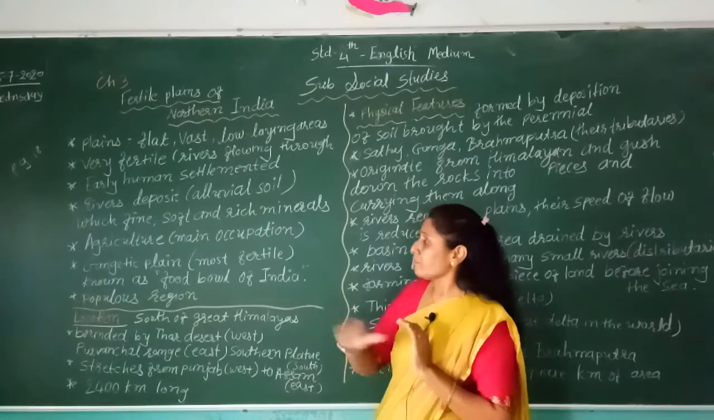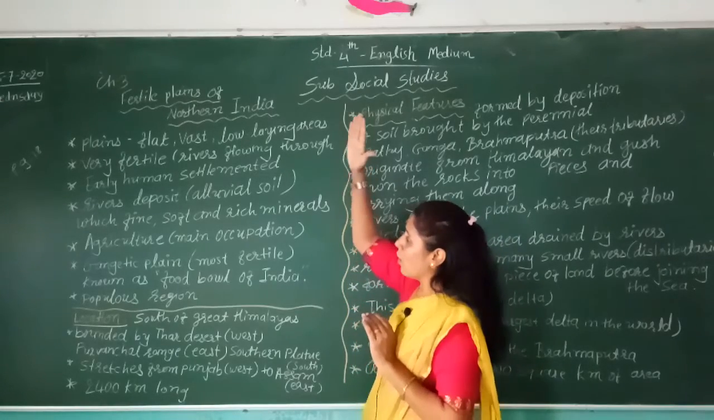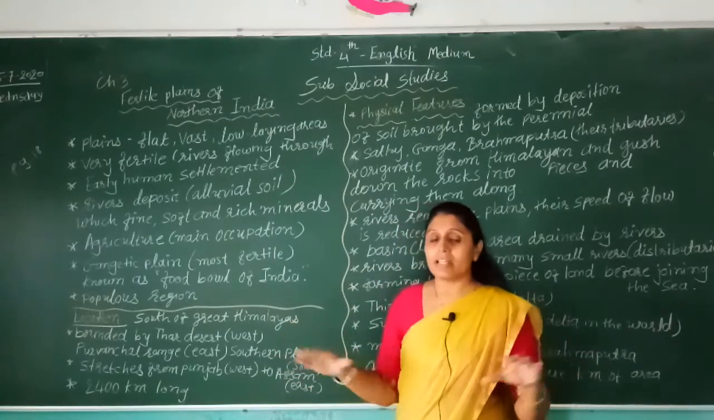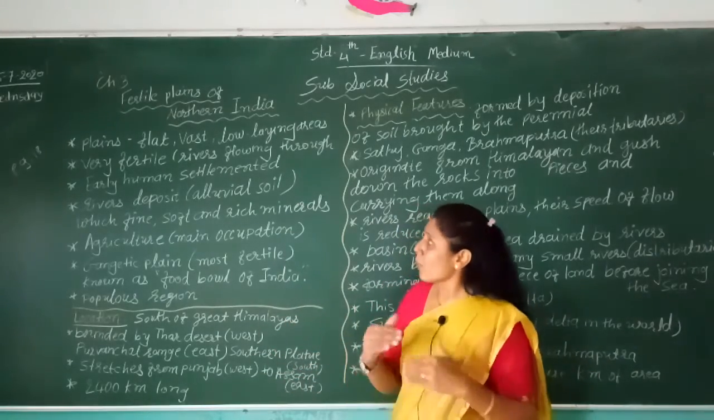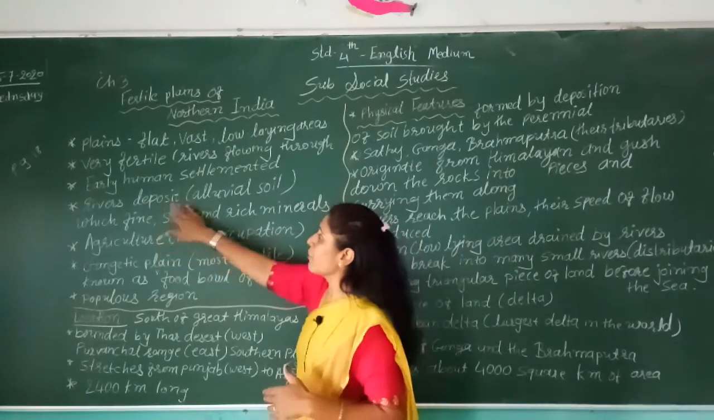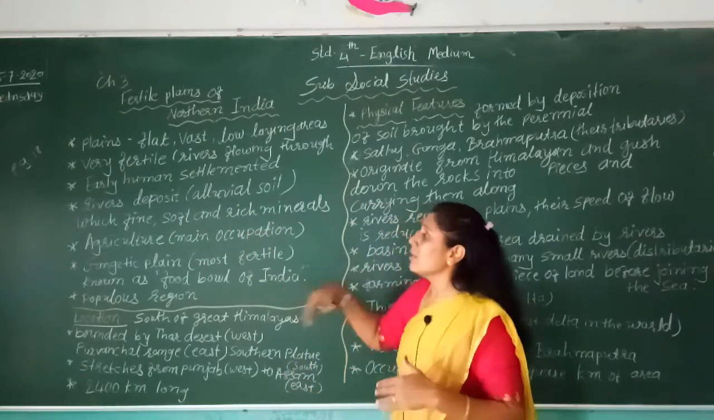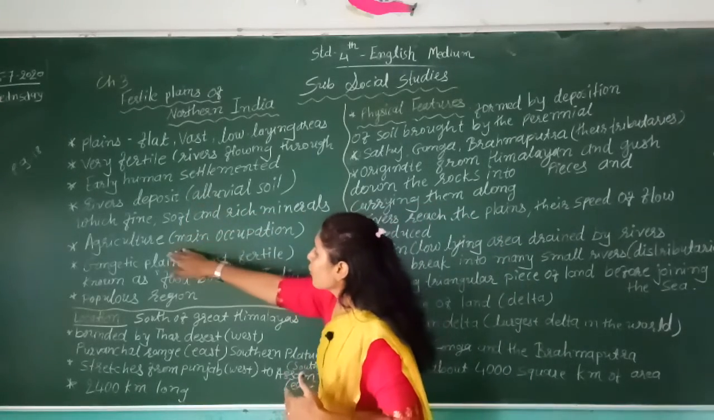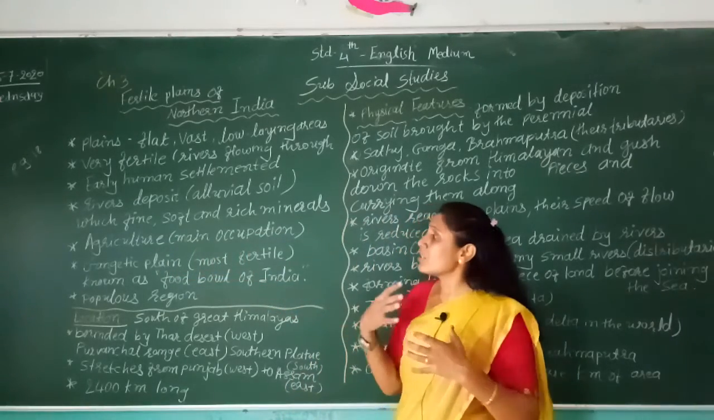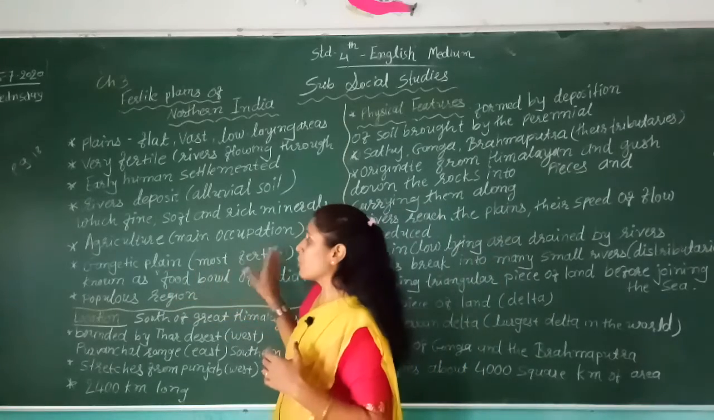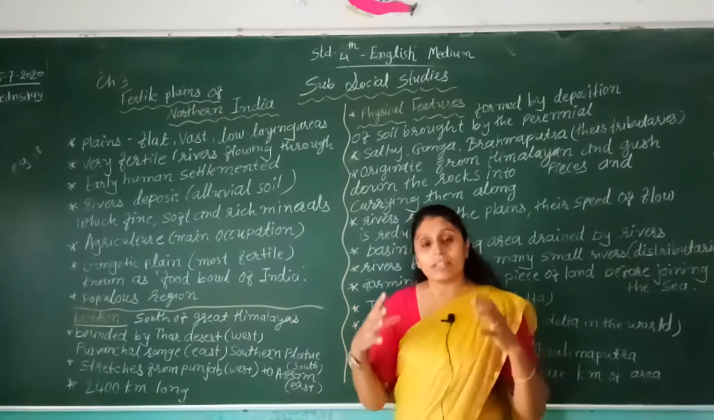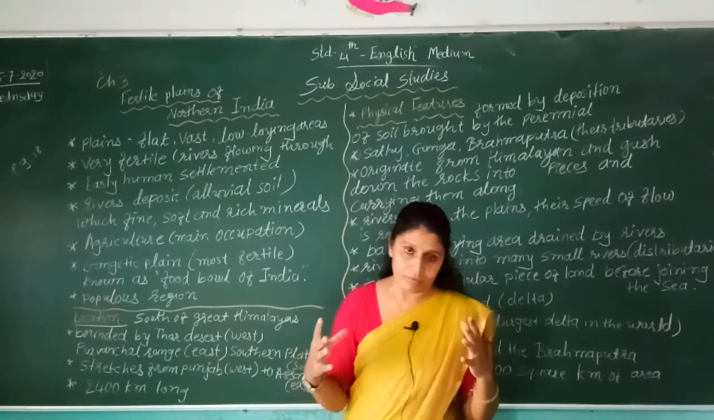Plain means no mountain, no other things, just plain area. So it is a vast, low-lying area, very fertile, with many river deposits and alluvial soil, useful to agriculture. It is the people's main occupation. The Gangetic plain is the most fertile area, known as the food bowl of India, and a lot of people live there.